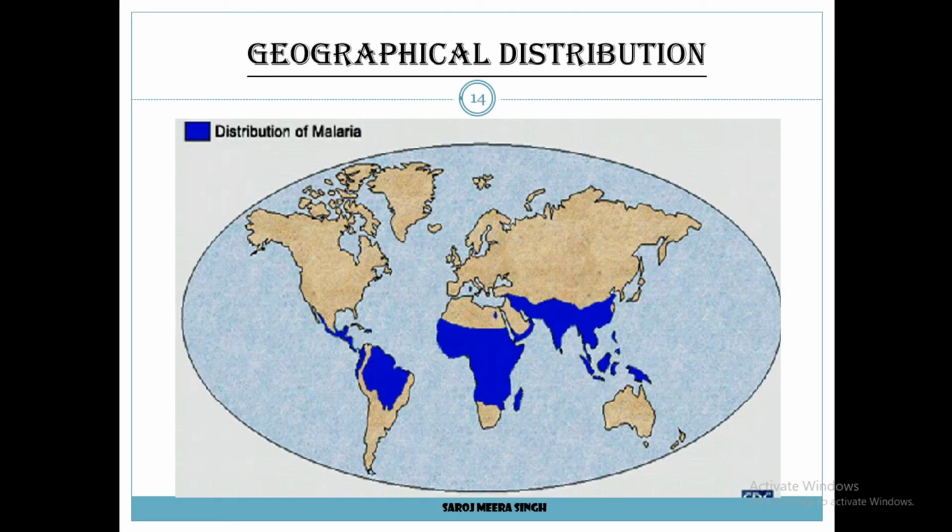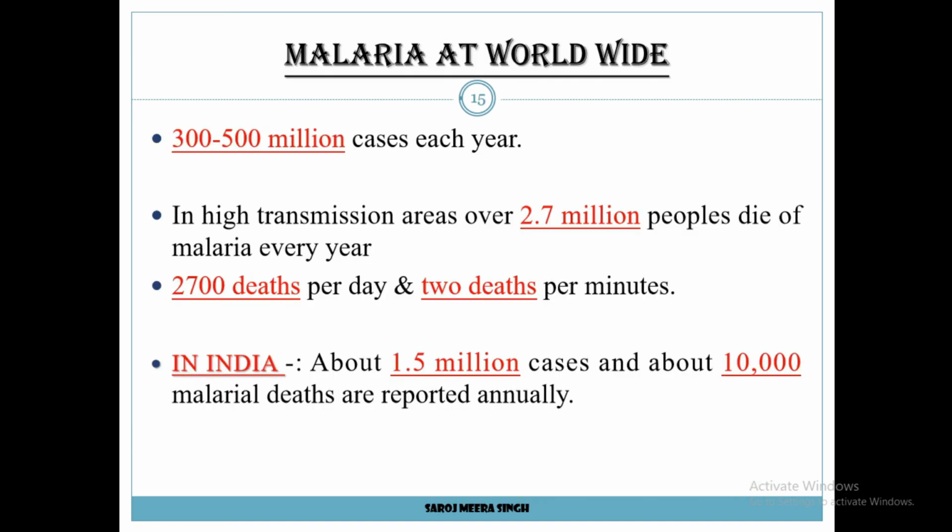Now come to the geographical distribution of malaria. You can see this in the image. Here blue color is used to represent distribution of malaria at a high level, where malaria is one of the major causes of death.